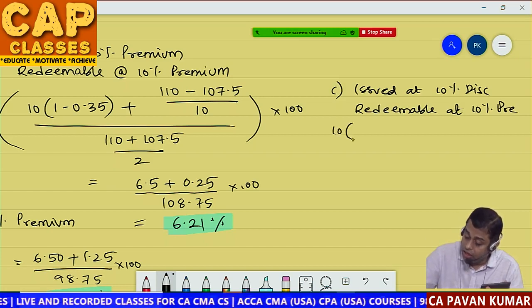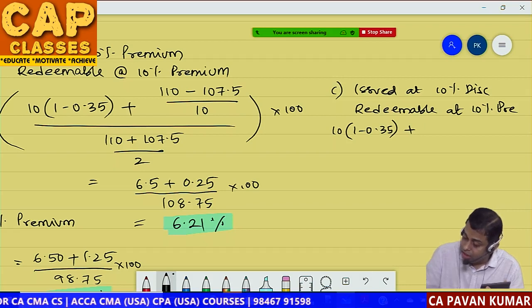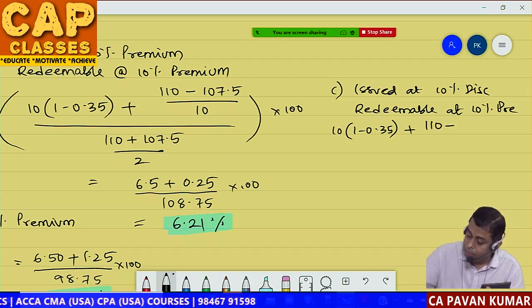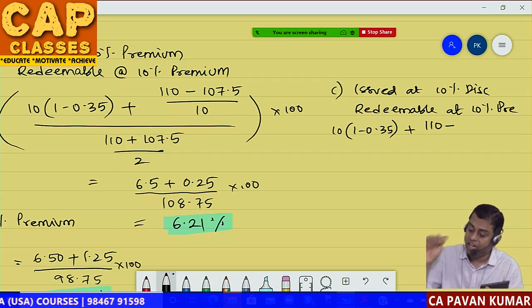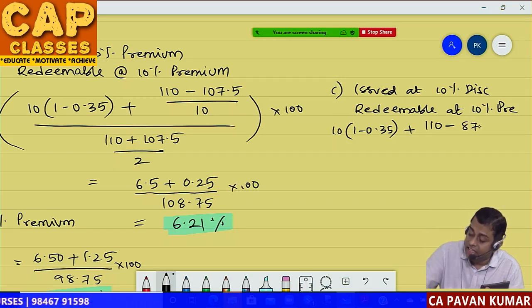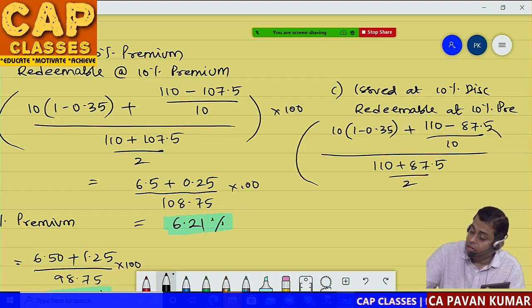So 10 into 1 minus 0.35 plus 110, redemption price, minus issue price. At 10% discount means 90 rupees minus 2.5. So can I say 87.5 divided by 10, divided by 110 plus 87.5 by 2, into 100.